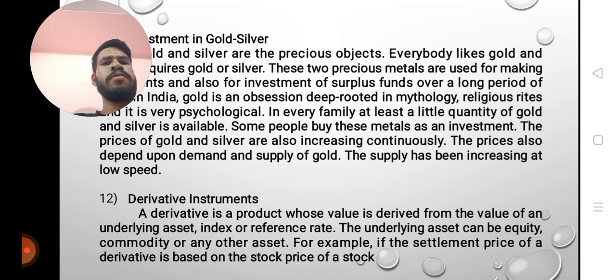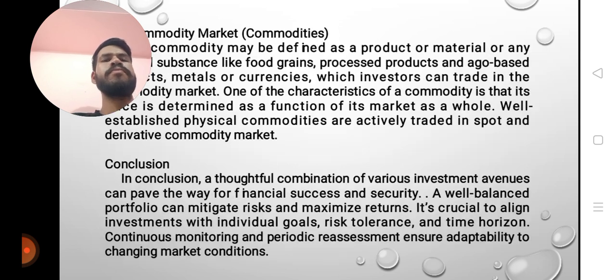Derivative instruments. A derivative is a product whose value is derived from the value of an underlying asset, index, or reference rate. The underlying asset can be equity, commodity, or any other asset. For example, the settlement price of a derivative may be based on the stock price of a stock. Commodity market. A commodity may be defined as a product of material or any substance like food grains, processed products, and agro-based metals and currencies, which investors can trade in the commodity market. One of the characteristics of a commodity is that its price is determined as a function of its market as a whole. Well-established physical commodities are actively traded in spot and derivative commodity markets.